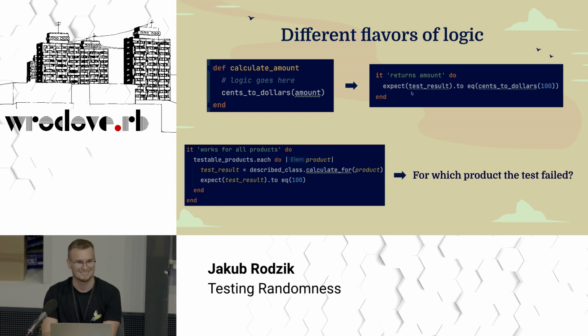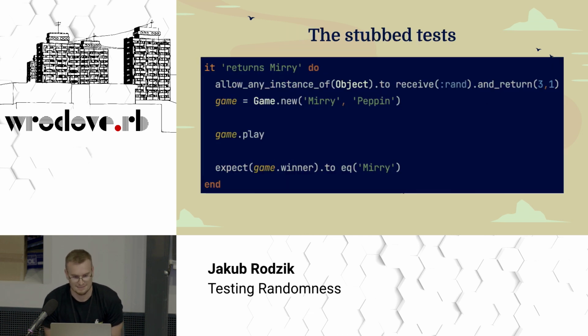I've seen that. So we have this nice serializer that turns cents to dollars. And, you know, our code already uses it, so let's use it in our tests. Well, yeah, but if cents to dollars breaks and starts returning null, our test will still pass, but our feature won't work. Okay. The second thing, the one with stubbing.